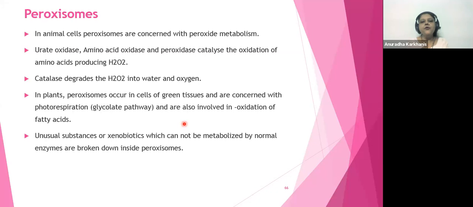So there are two enzymes: one is oxidase, one is catalase. Immediately catalase will come into action on hydrogen peroxide. Peroxisomes of green tissues are concerned with photorespiration. That is called your glycolate pathway or C2 pathway, which I'll be teaching you very soon. They are also involved in oxidation of fatty acids.